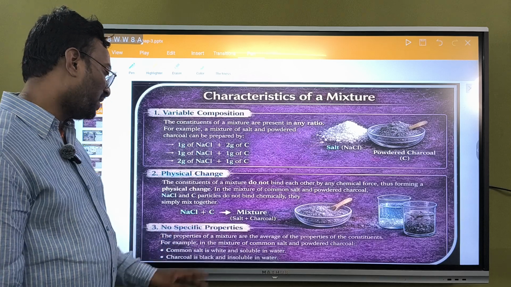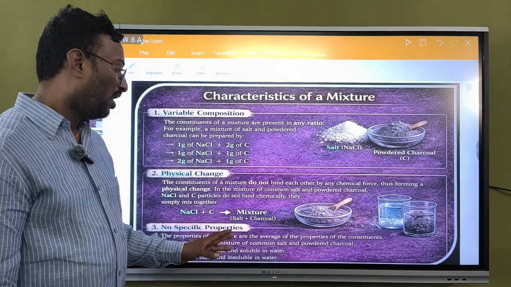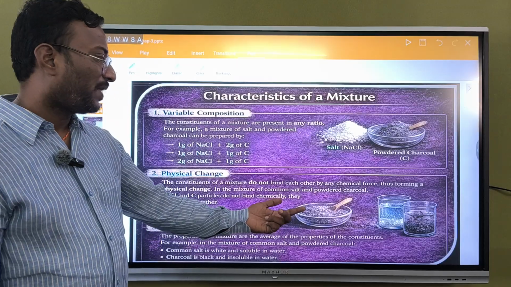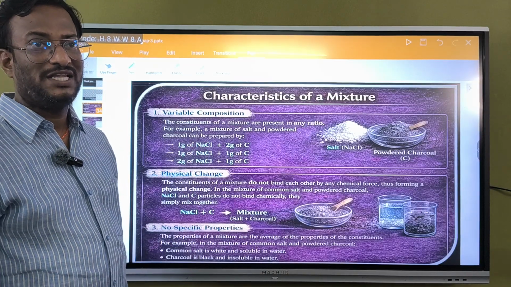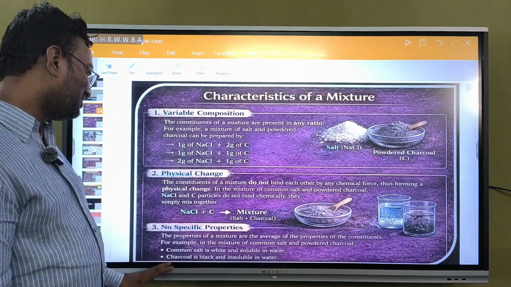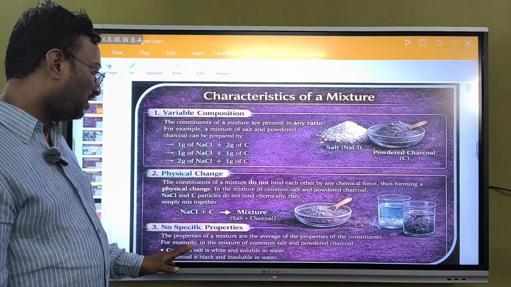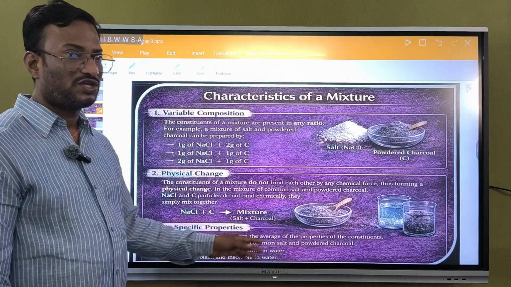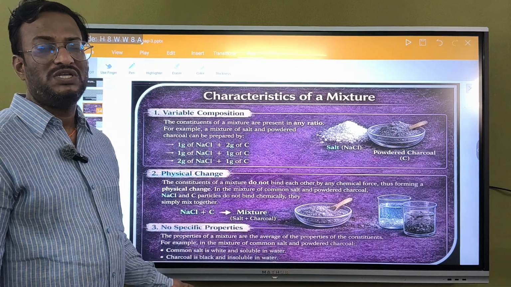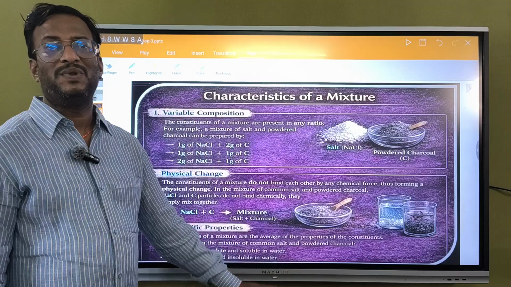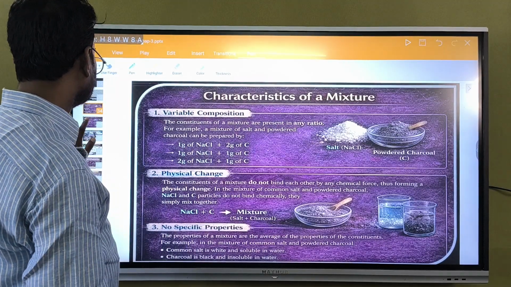No specific properties. The properties of the mixture are the average of the properties of constituents, and they don't have separate property. For example, in the mixture of common salt and powder charcoal, common salt is white and soluble in water, and charcoal is black and insoluble in water.